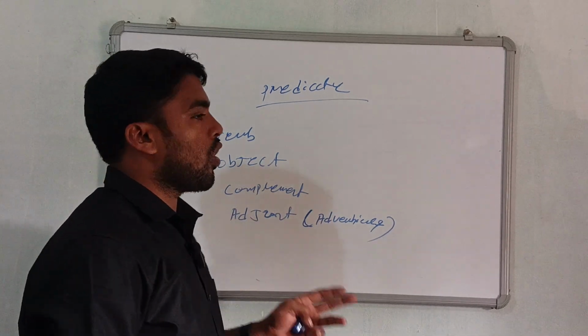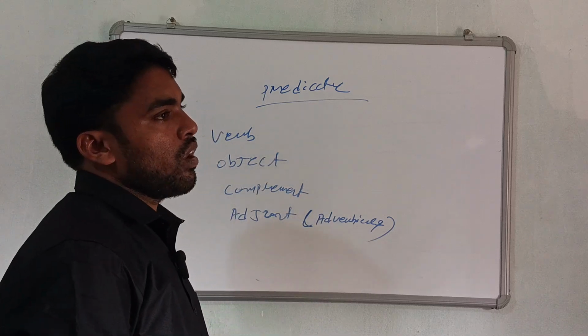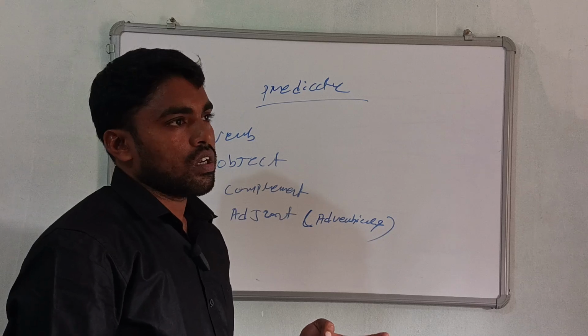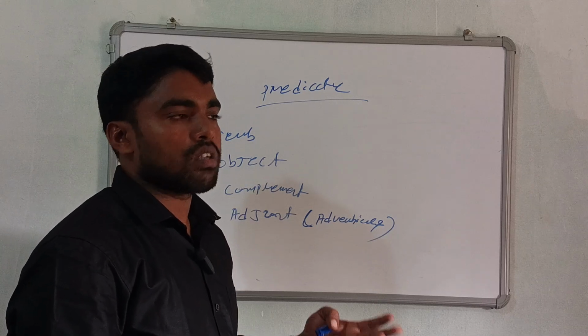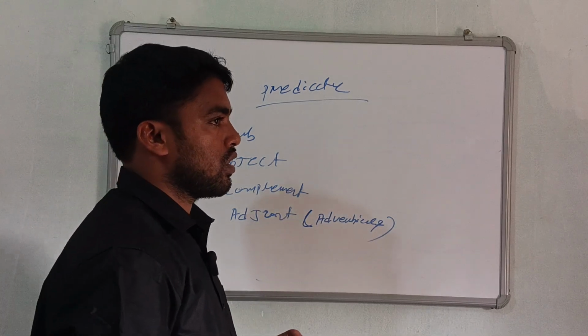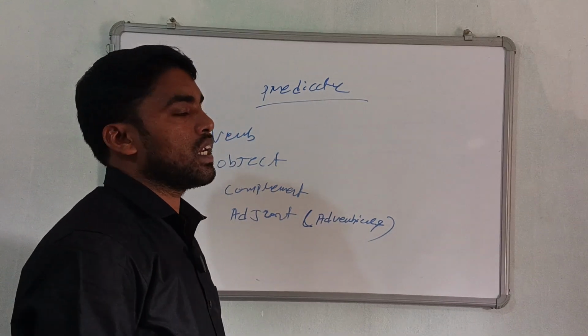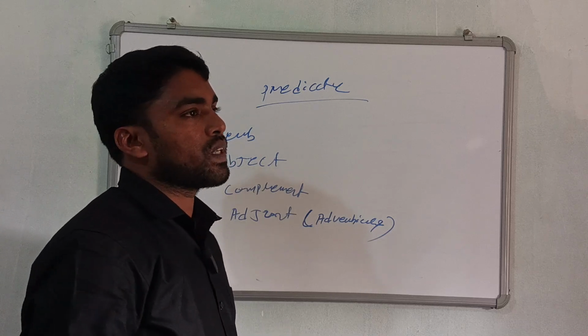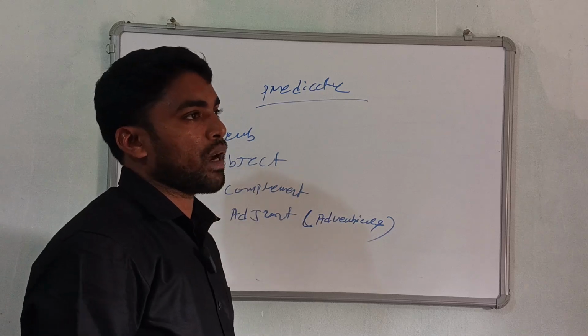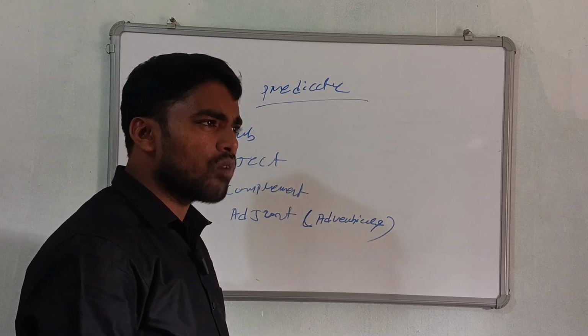And object complement. Suppose an example: my haircut. The barber cut my hair short. This is the object complement. "Short" is the complement related to "my hair", and "my hair" is the object.